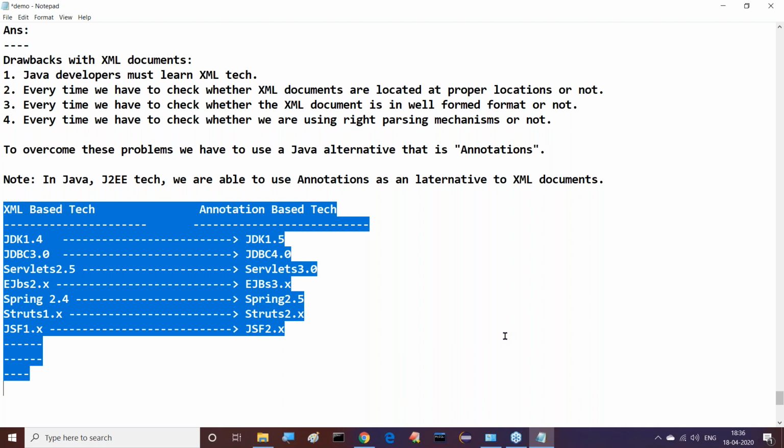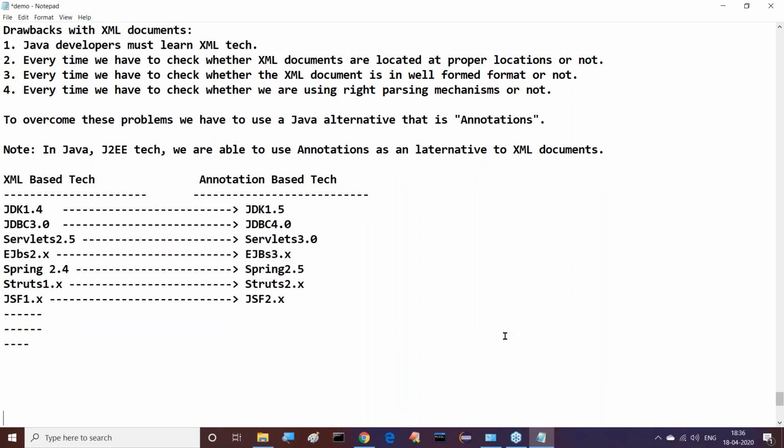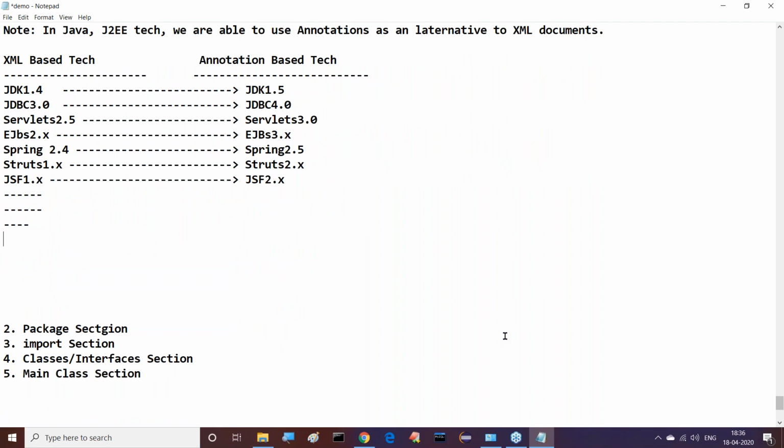technologies are using which one? Annotations. If you observe these version details, all the older technologies are using XML and all the newer technologies are using annotations. That's it. This is the total awareness on annotations, and part of this comment section. Totally, this comment section part is completed, sir, with this particular content.